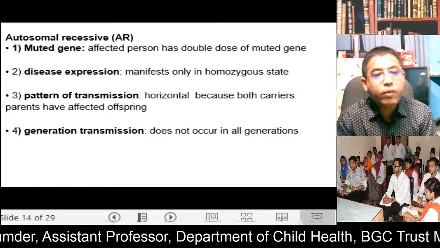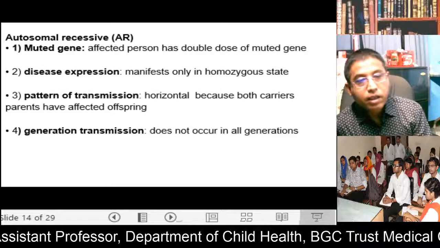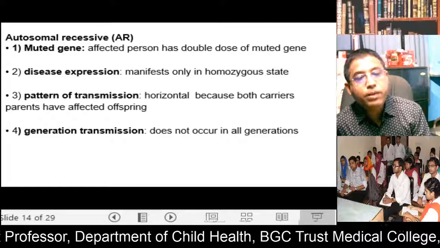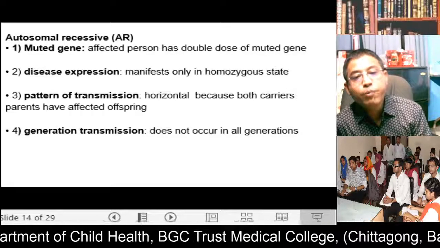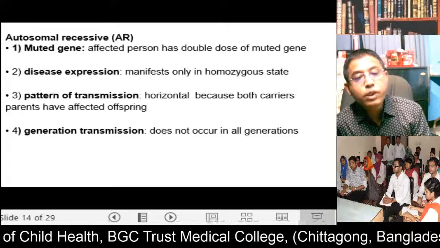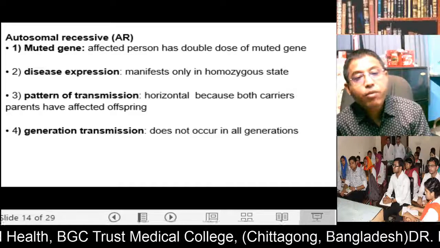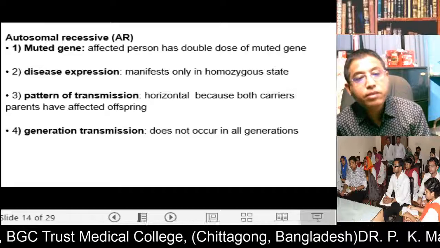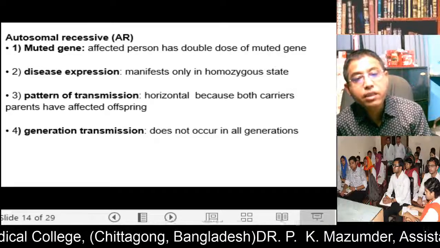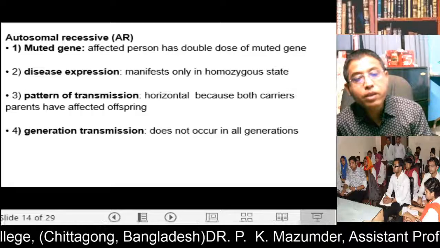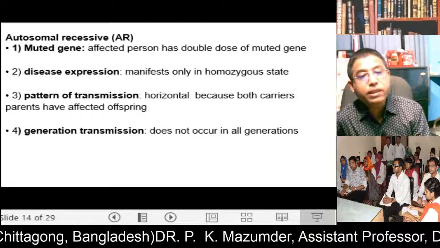Now autosomal recessive disorders. The characteristics of autosomal recessive disorders: the affected person has a double dose of mutated genes. That is, both genes should be affected for expression of the disease. Disease expression manifests only in the homozygous state. That is, a double dose of the gene should be present for disease expression.